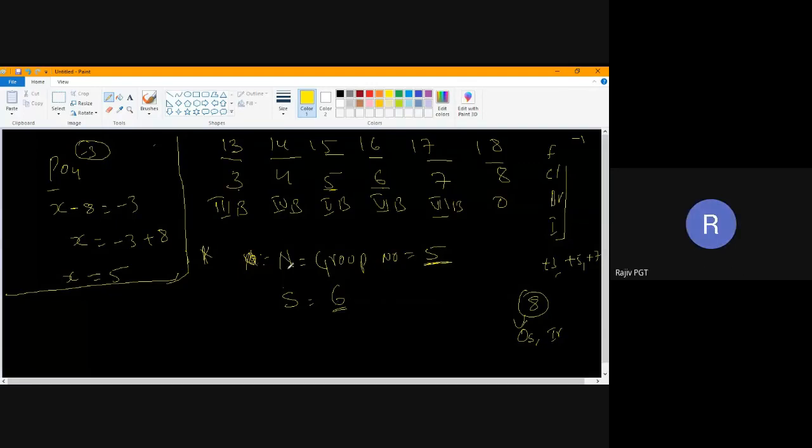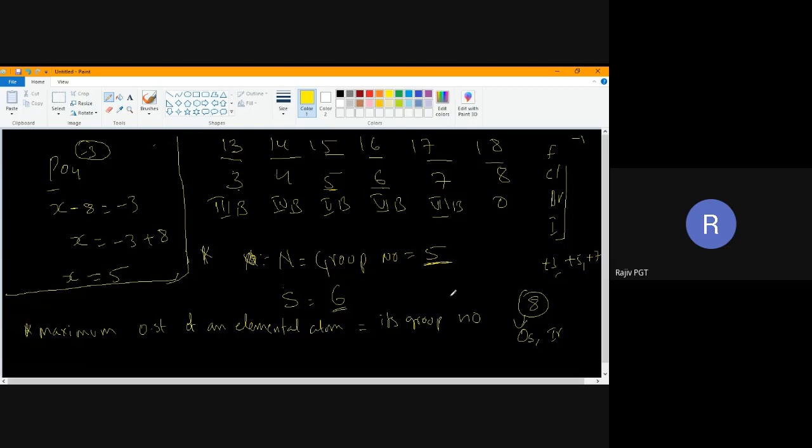You can write the point. Maximum or highest oxidation state of an elemental atom is equal to its group number. But don't take 13, 14, 15, 16 and 17. Take these numbers 3, 4, 5, 6, 7, 8.